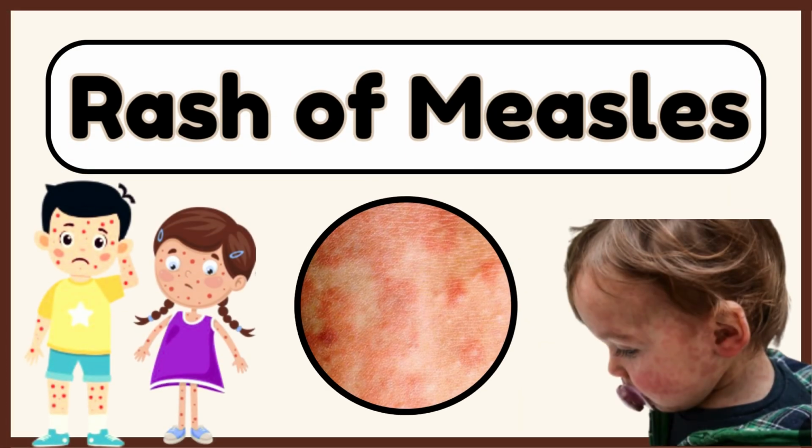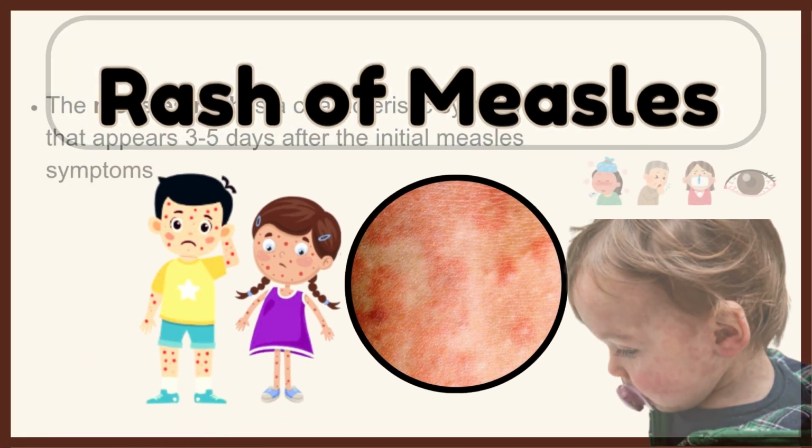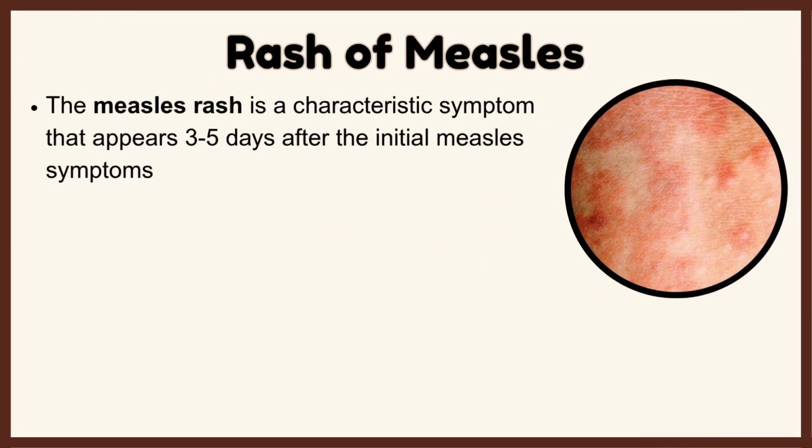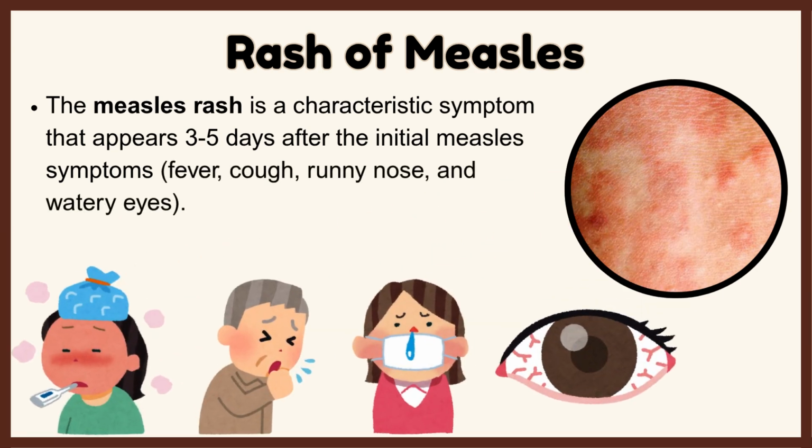What is the rash of measles? The measles rash is a characteristic symptom that appears 3 to 5 days after the initial measles symptoms: fever, cough, runny nose, and watery eyes.